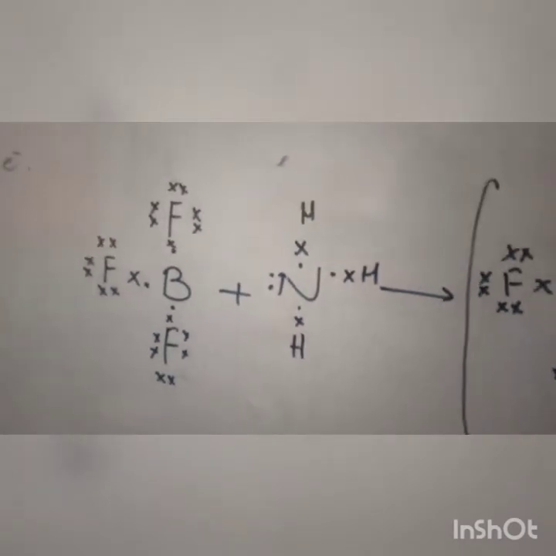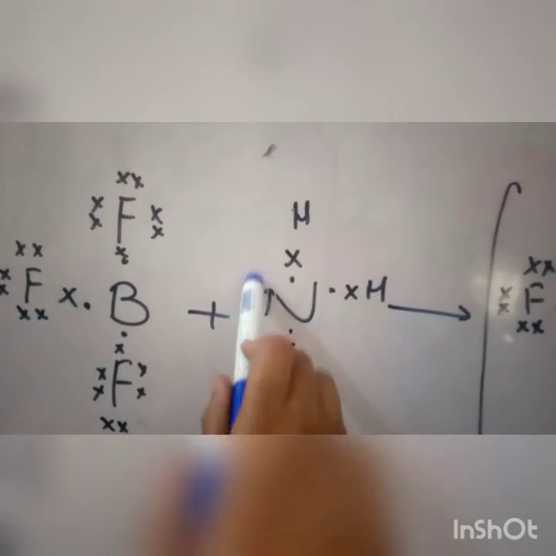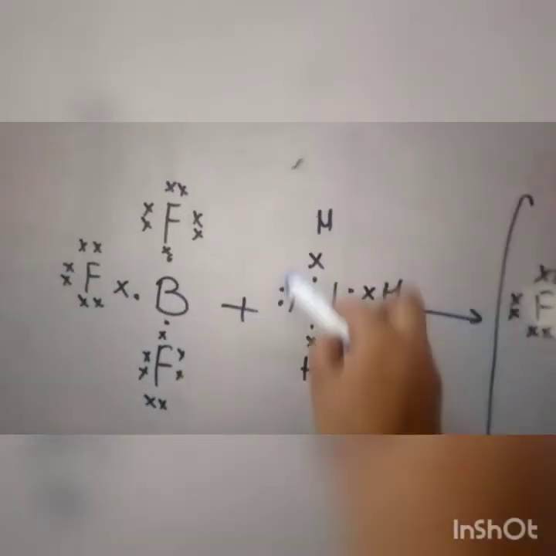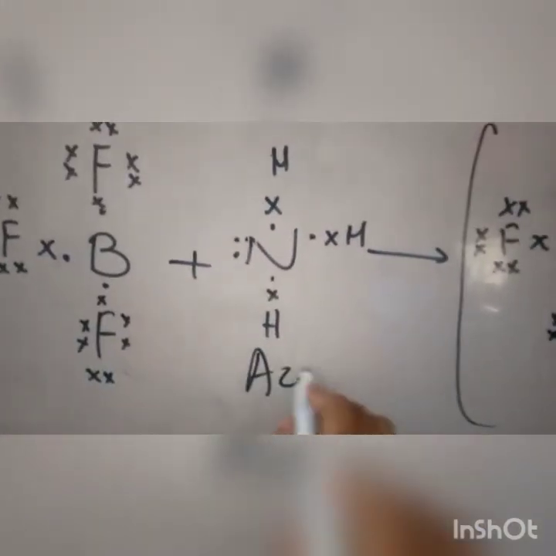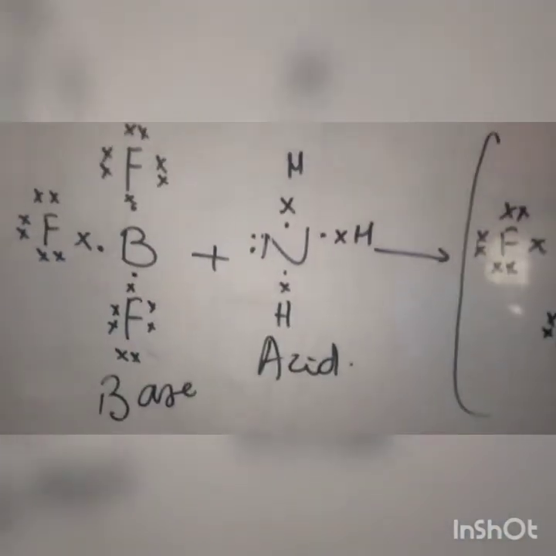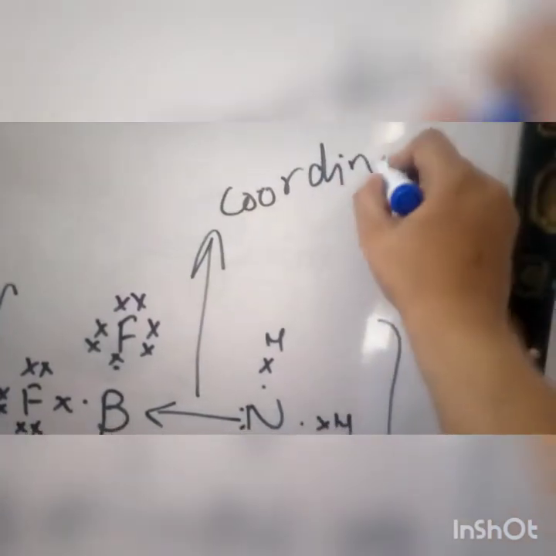What will happen according to the Lewis concept of acid and base? This pair of electrons will be donated to the boron. The pair of electrons will be donated by the NH3 to the BF3. It means NH3 will act as an acid and BF3 will act as a base. This is how the electrons are donated. The bond formed is called a coordinate covalent bond.